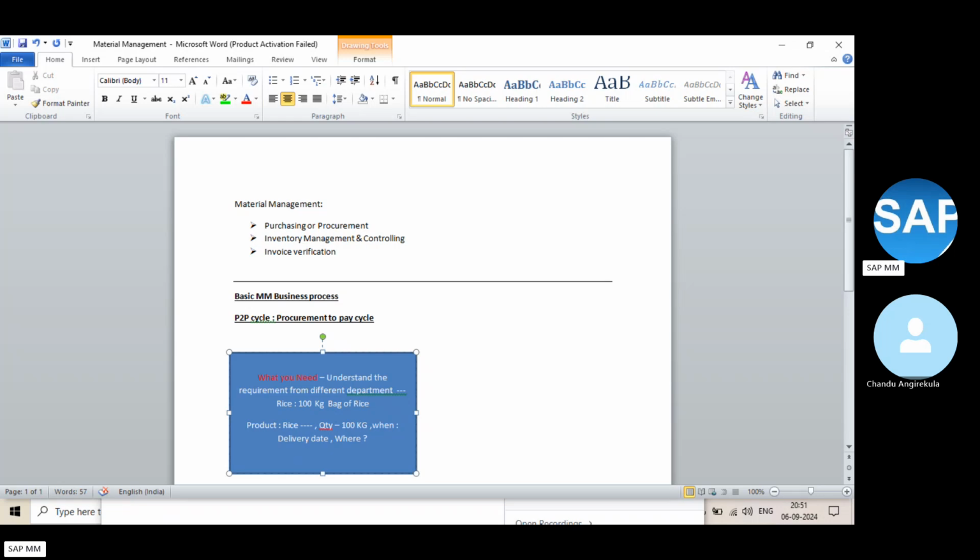So there might be so many people who require the same product. Then I need to understand how much is required and who raised the concern, who needs this product. Everything will be maintained in the data, right? That will be in the purchasing requisition. Clear? Yes. Clear? Okay. This is the purchasing.